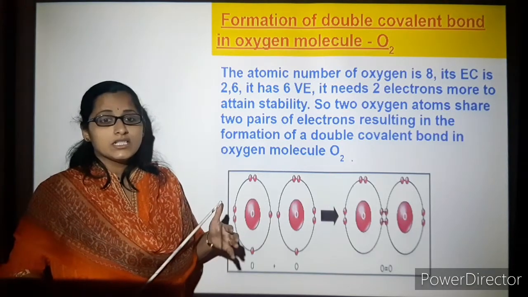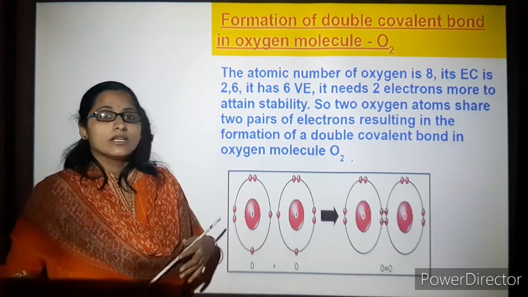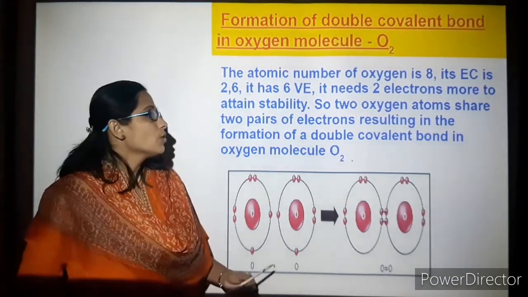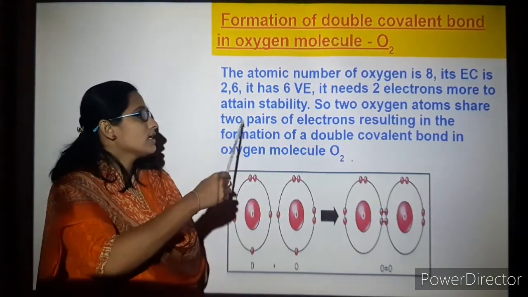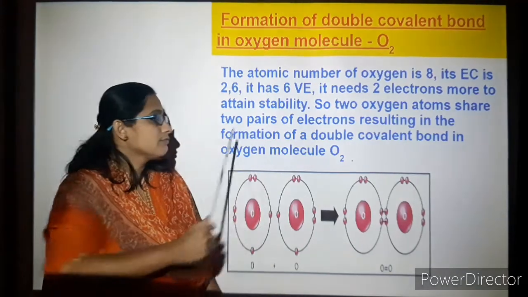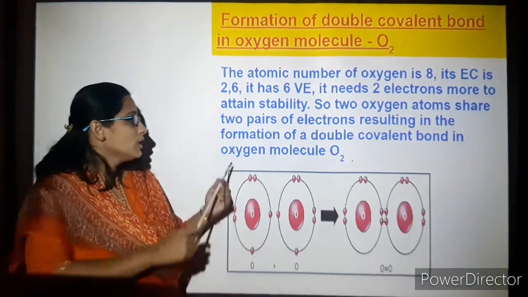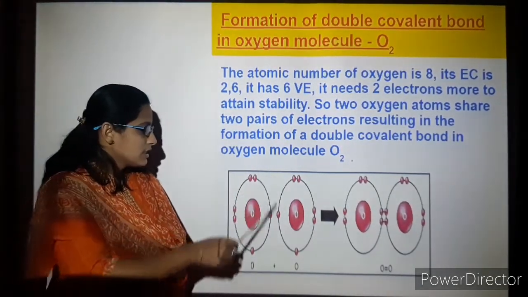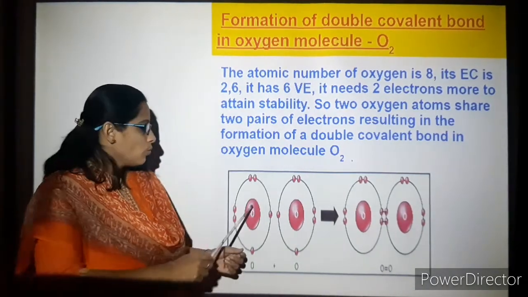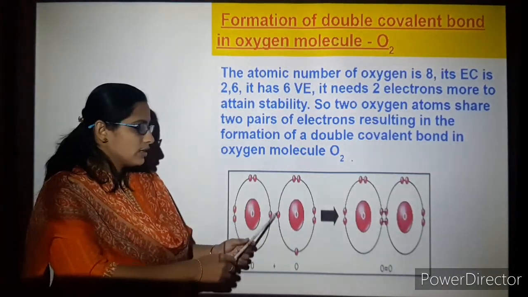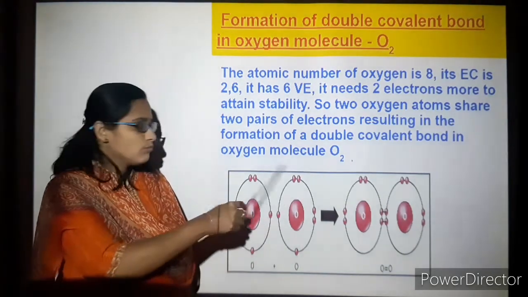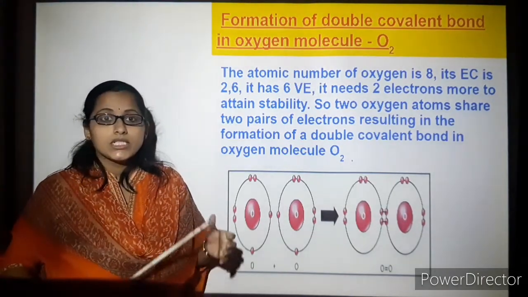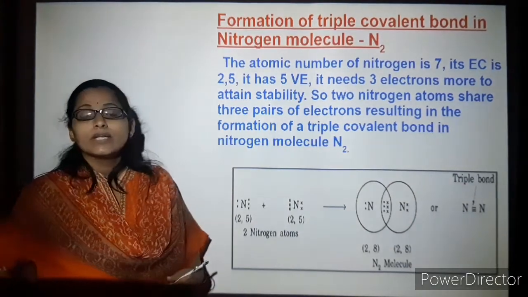But what is its valency? It is 8 minus 6, so its valency is 2. That is, it requires 2 more electrons to attain stability. So two oxygen atoms need to share two pairs of electrons, resulting in the formation of a double covalent bond in the oxygen molecule. It's as simple as that. You can see the 6 here, 6 here, and 2 more required. So 2 electrons from here and 2 electrons from here are shared, and both will get an octet configuration.